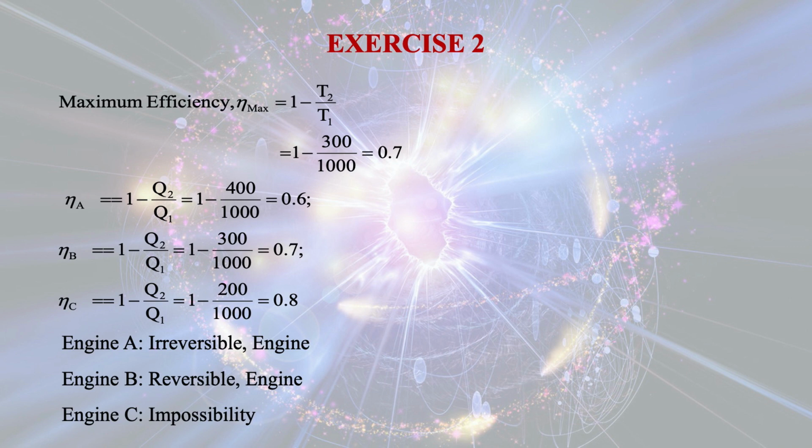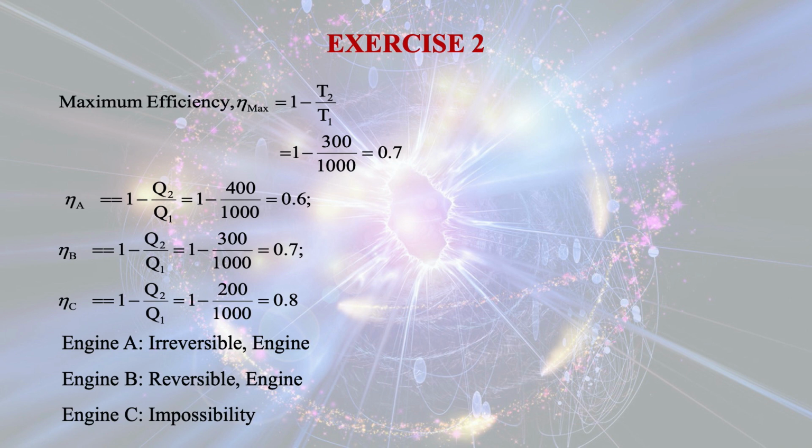And in the last case, the output is given as 800 kilojoule. So here efficiency is 80%. It is more than the Carnot efficiency. So the middle one is the reversible engine, and the first one that gives 600 kilojoule is possible, but that is an irreversible engine, and the last one which gives 800 kilojoule is impossible.